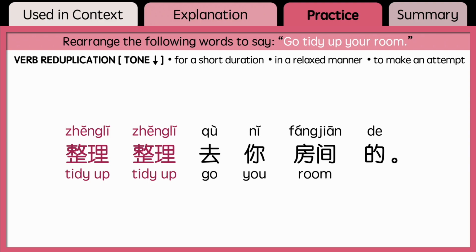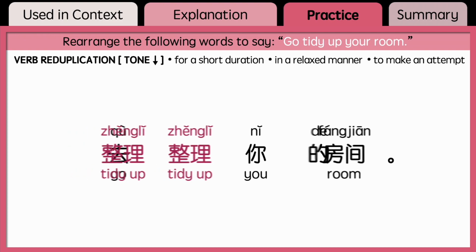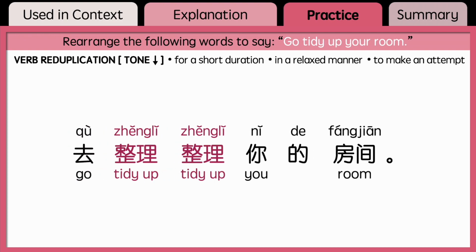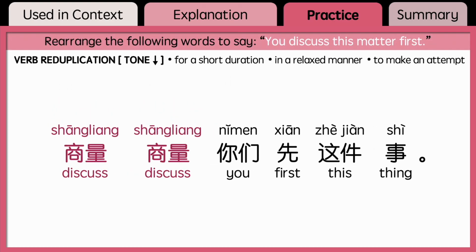Alright, now let's do some practice. Rearrange the following words to say, go tidy up your room. You can pause the video and think about it first. Yes, the answer is 去整理整理你的房间. Rearrange the following words to say, you discuss this matter first. Again, you can pause the video and think about it first.